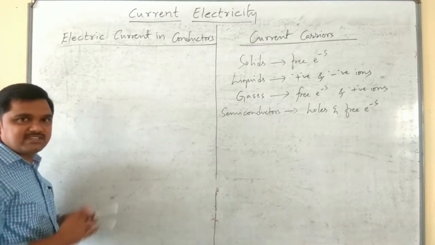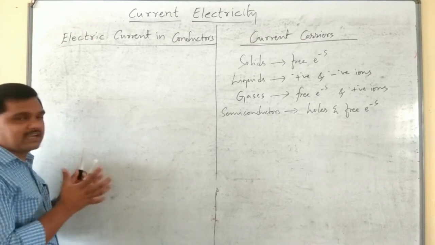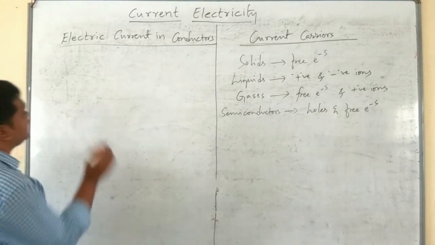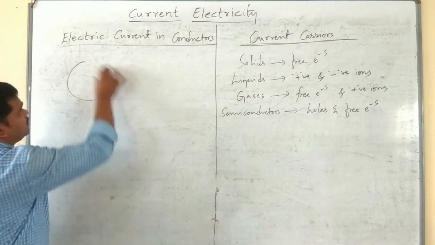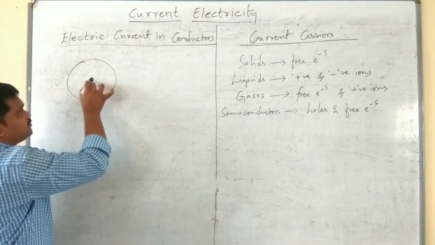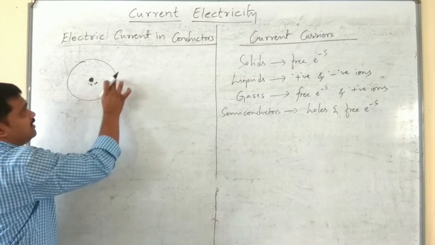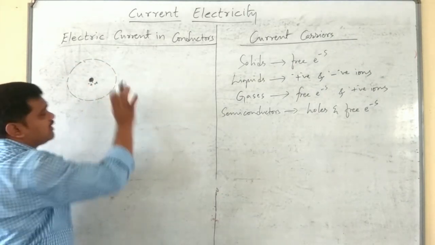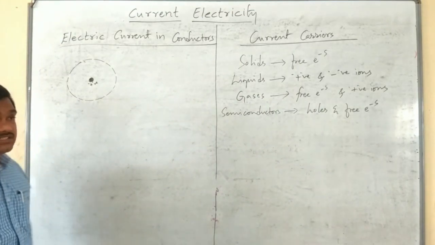The electrons present in the inner orbits will be taken as bound electrons or bound charges, isn't it? In an atom, the central nucleus is positively charged, and the electrons are revolving around this nucleus in circular orbits.